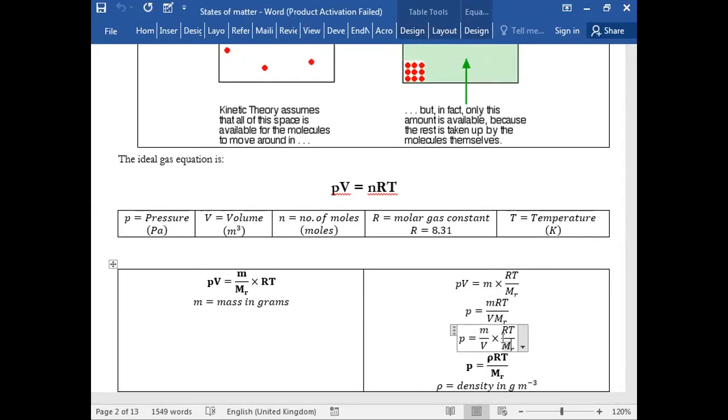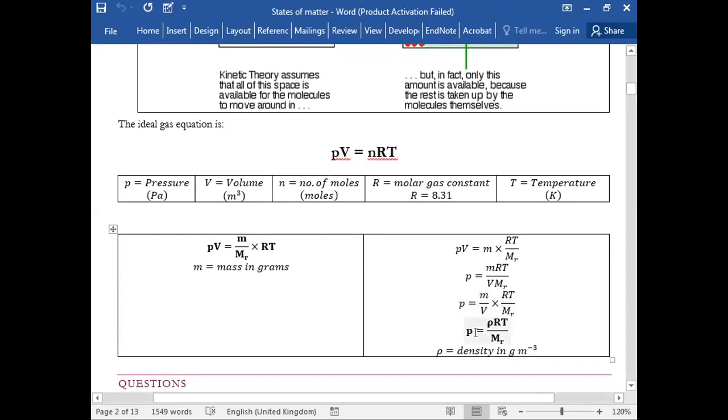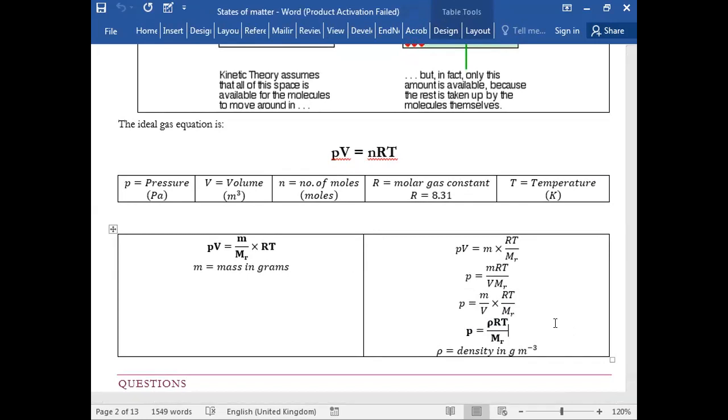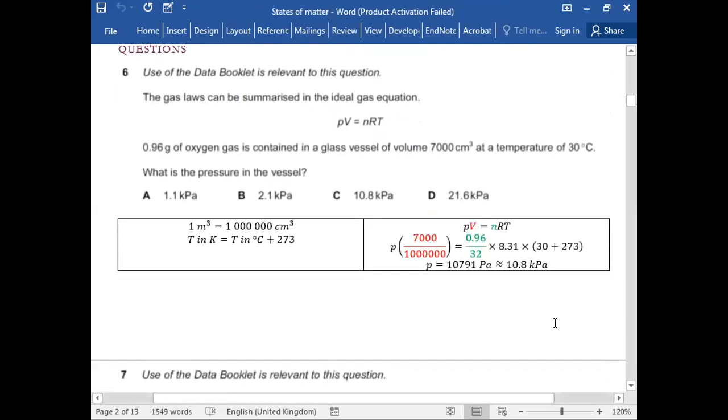Mass upon volume is density. So the same thing can be used as P equals to rho RT upon MR, but be very careful. Here the density is in grams per meter cube. Is this clear? So the same equation of PV equals to nRT can be manipulated into different forms and used as per our need. Okay, let's have a look at a question.